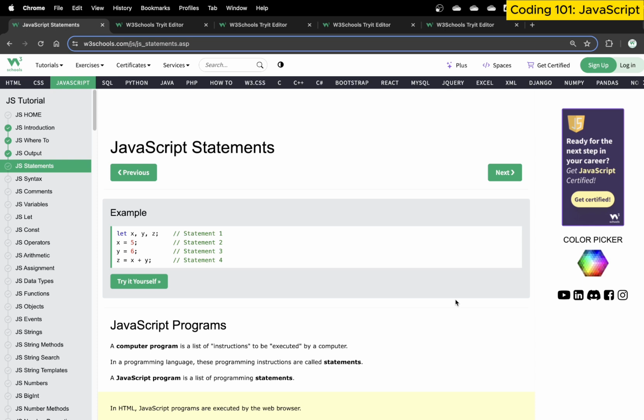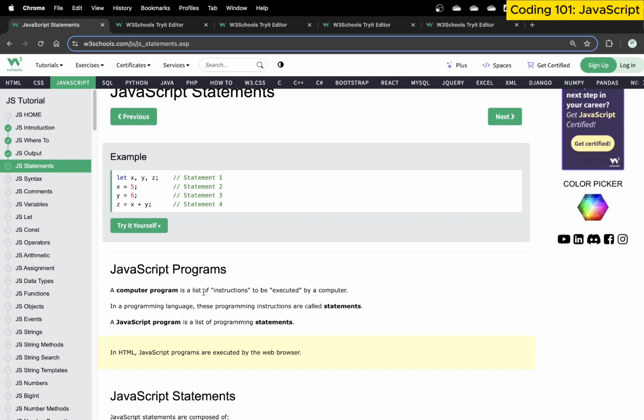Moving on further, let's now talk more about JavaScript statements, and how to formulate them. A computer program, in general, is basically a list of instructions to be executed by a computer.